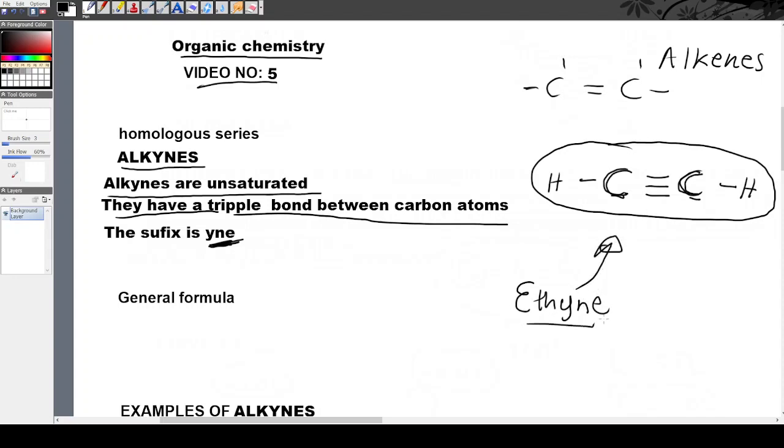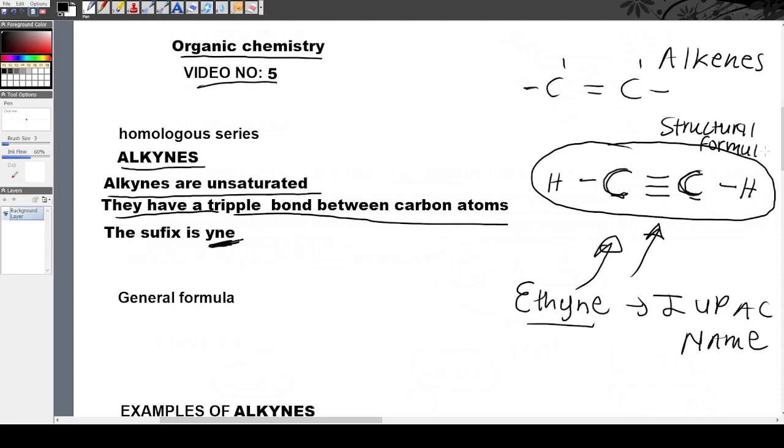This is the IUPAC name, as in IUPAC name. And this is the structural formula. So structural formula skabani is seska ethine. I hope it makes sense then.